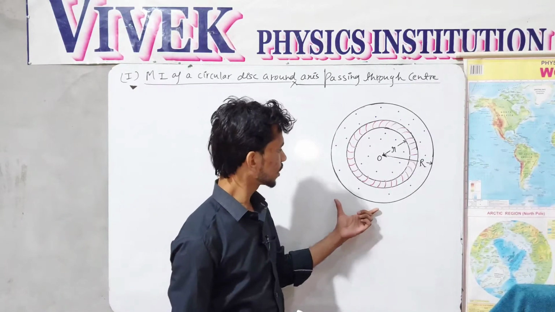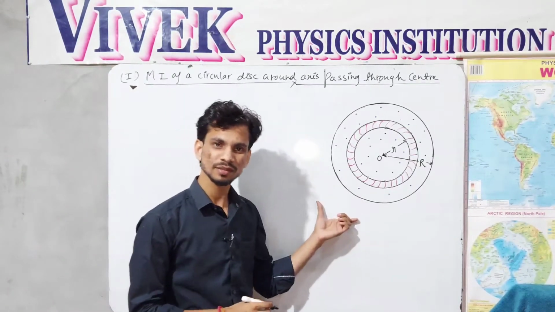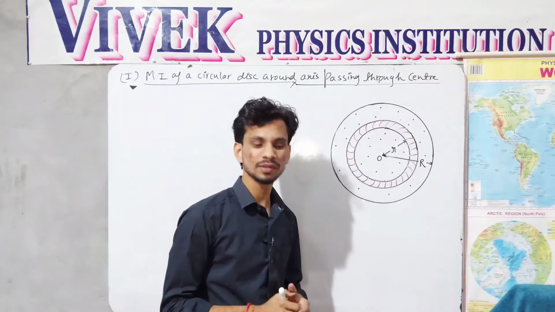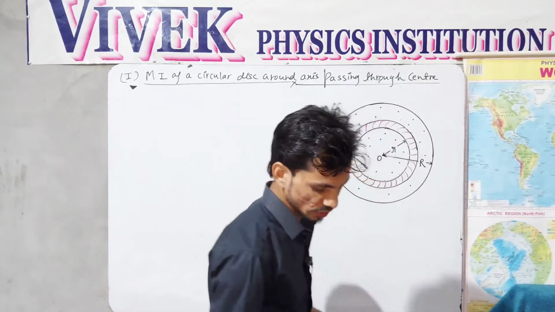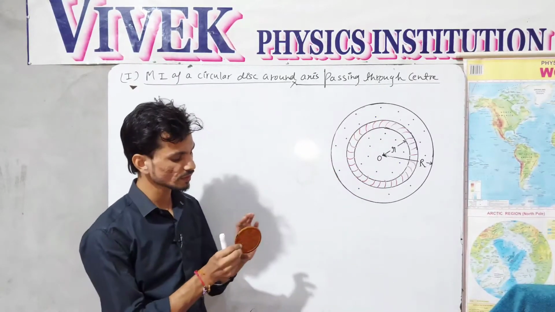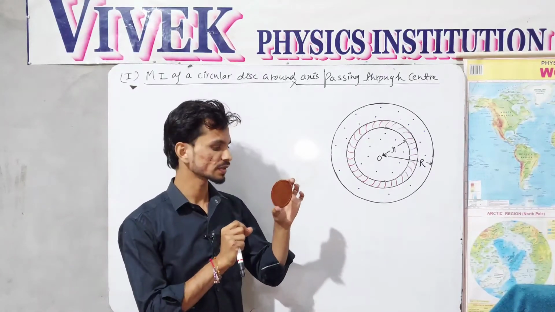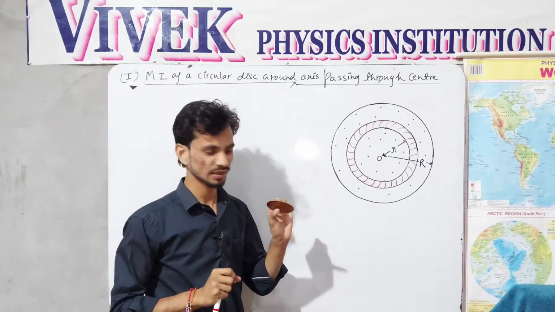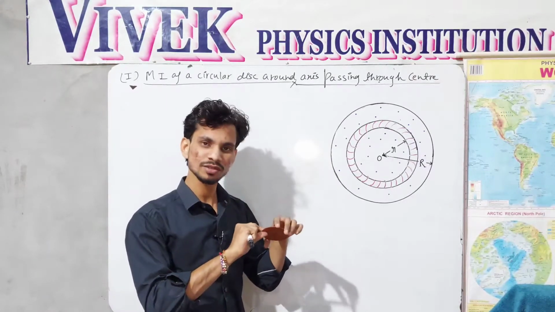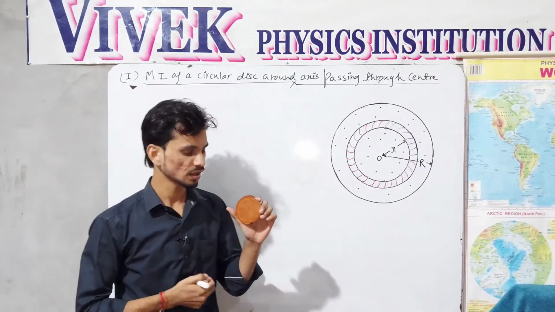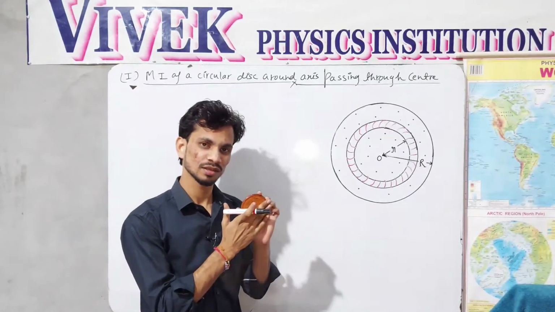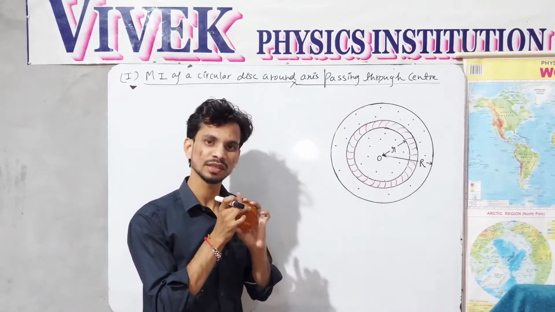So you can see the circular disc. I think you are familiar with the circular disc. If you are not, then you can see this is an example of a circular disc. Even this is a circular disc. So the difference between the circular ring and circular disc is that the whole area of the circular disc is covered with some material.